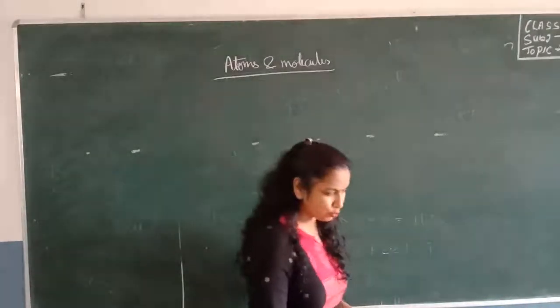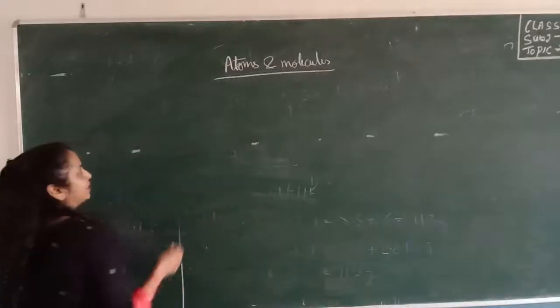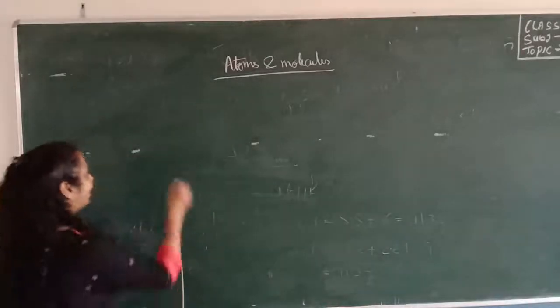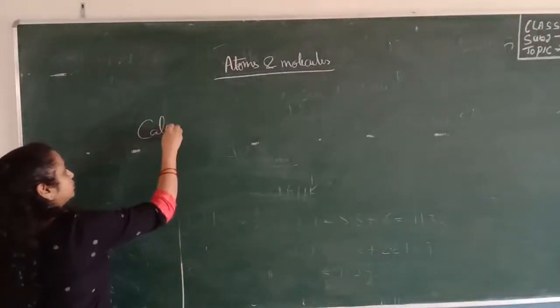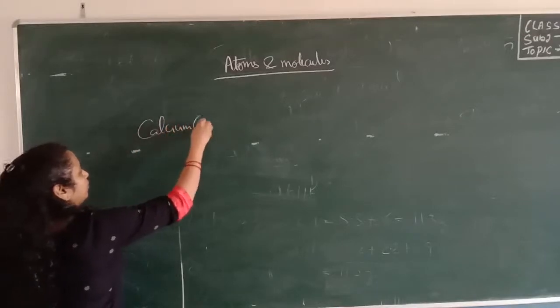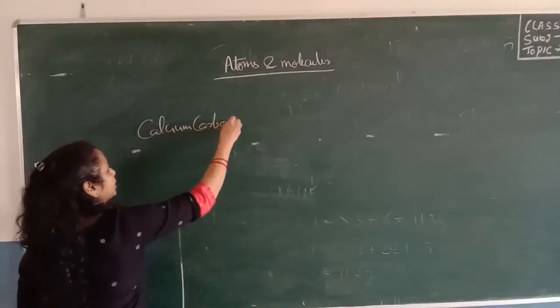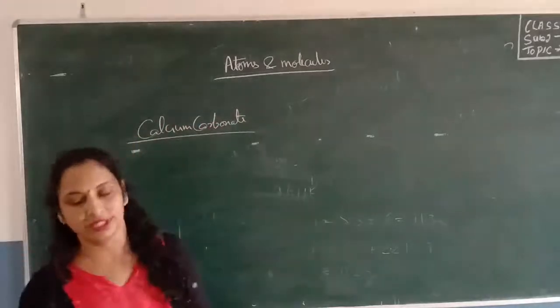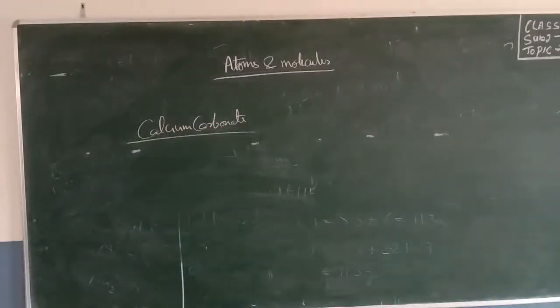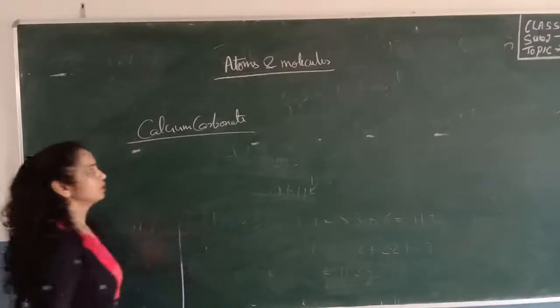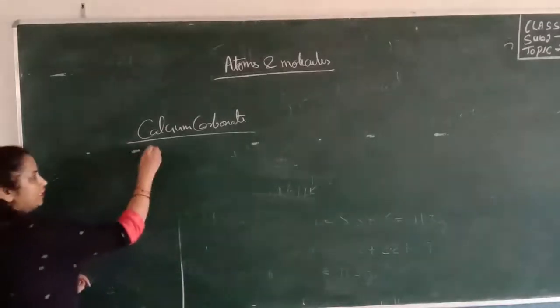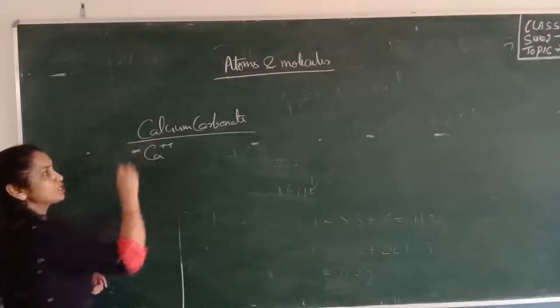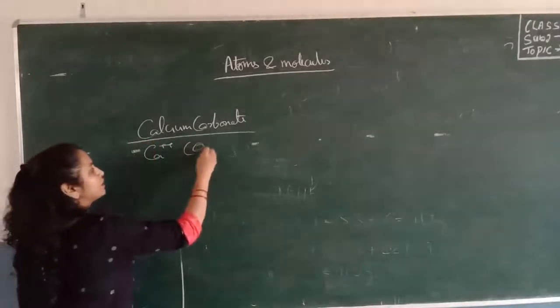So one more question is, calcium carbonate decomposes on heating. Let's talk about the formula of calcium carbonate. Calcium has valency plus 2, carbonate has valency minus 2.